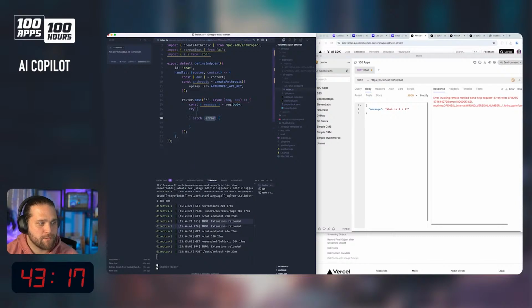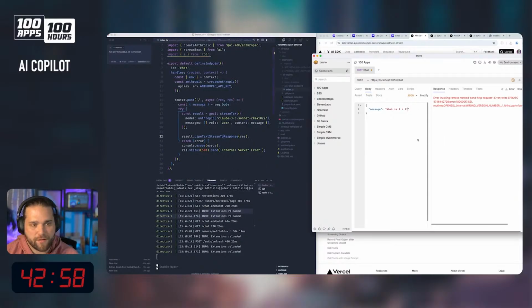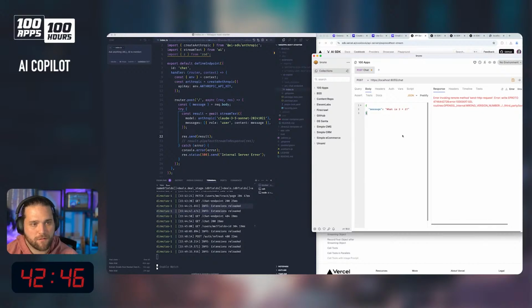Maybe we should wrap this in a try catch. See what we got. Oh, no. Try catch. Console.log error. Do we have formatting? I do have some formatting enabled in this. Let's just try to send the result. Extensions reloaded.